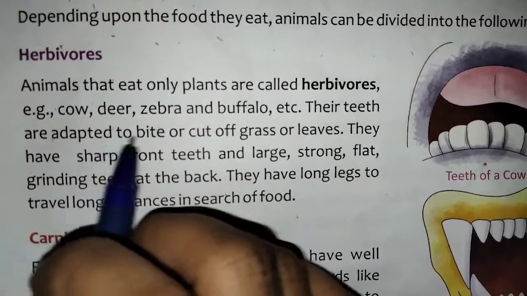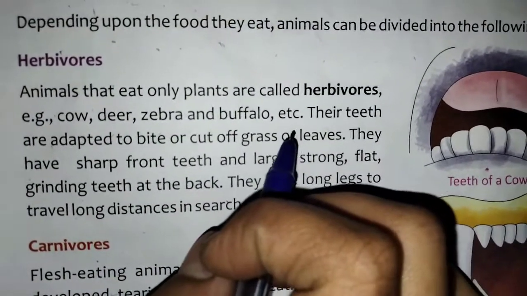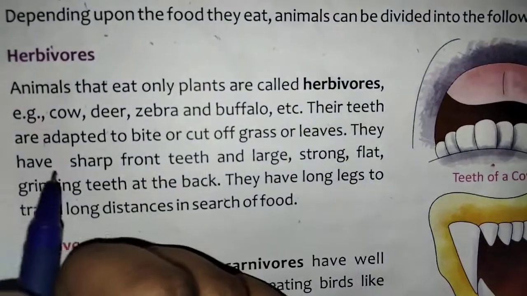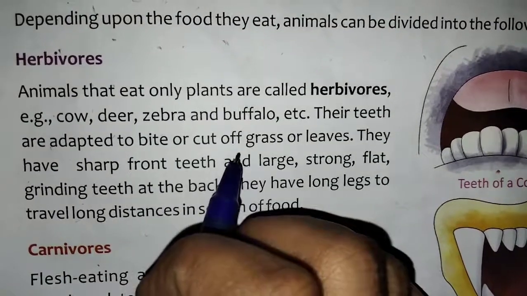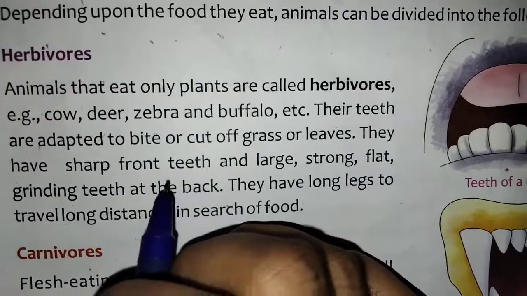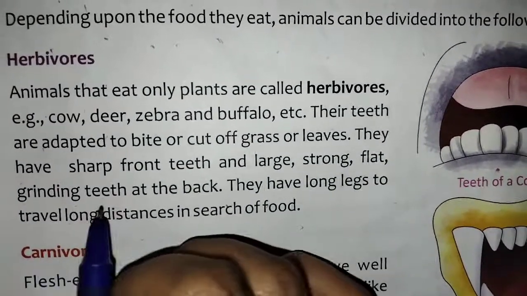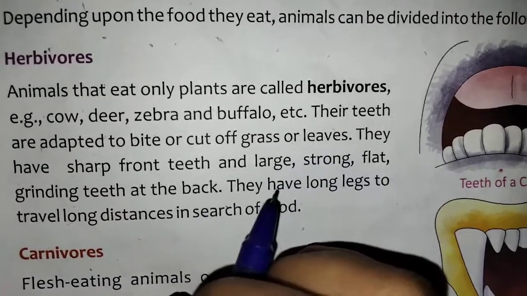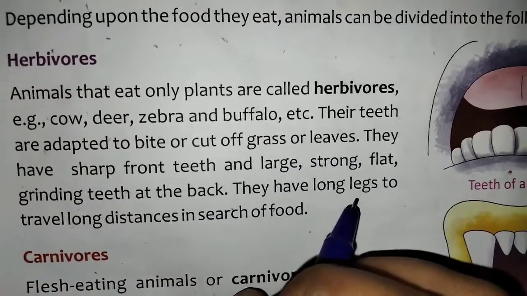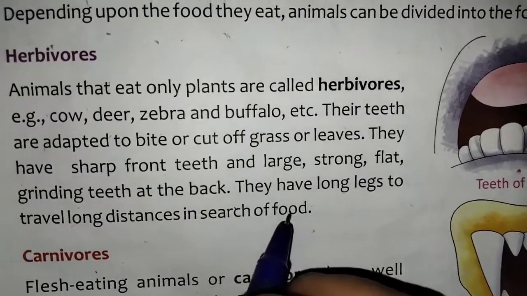Example: cow, deer, zebra and buffalo, etc. Their teeth are adapted to bite or cut off grass or leaves. They have sharp front teeth and large, strong, flat, grinding teeth at the back. They have long legs to travel long distances in search of food.